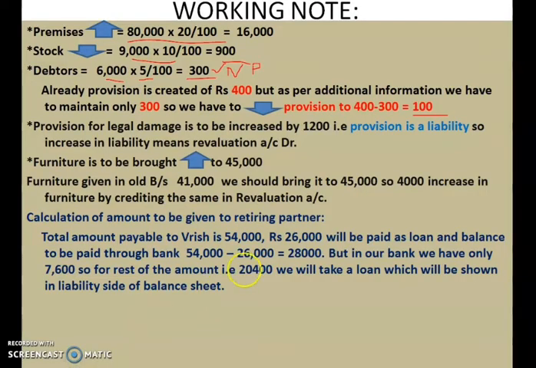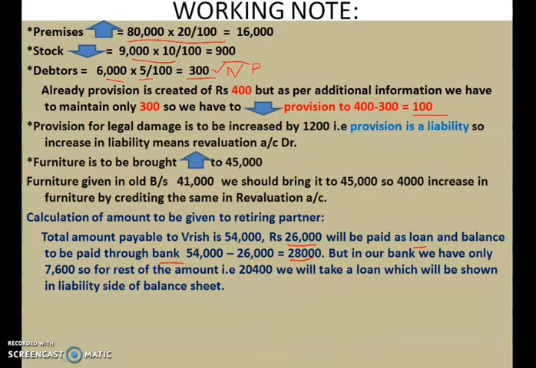As per our question, 54,000 is the amount which Vrish is supposed to take from this firm when he retires. But it is mentioned in the additional information that 26,000 he will take as loan. How do you find the balance from 54,000? If we are giving 26,000 as loan, the remaining 28,000 will be given through the bank by cheque.